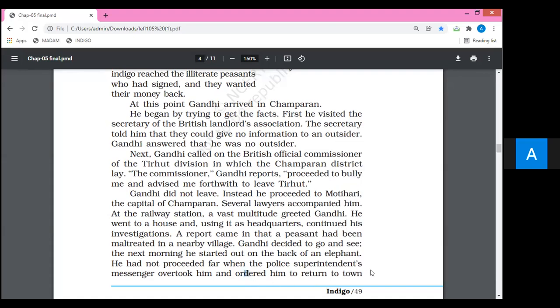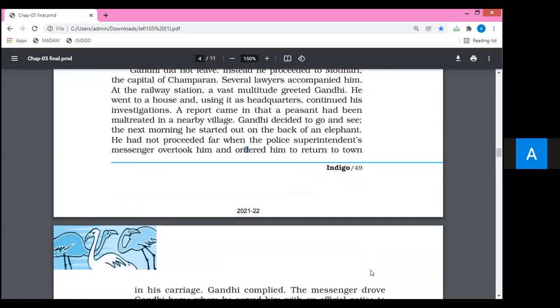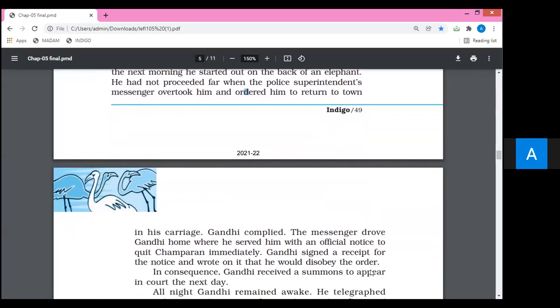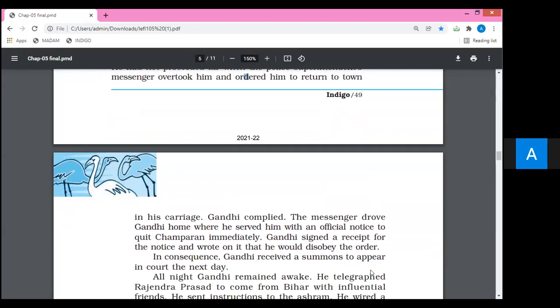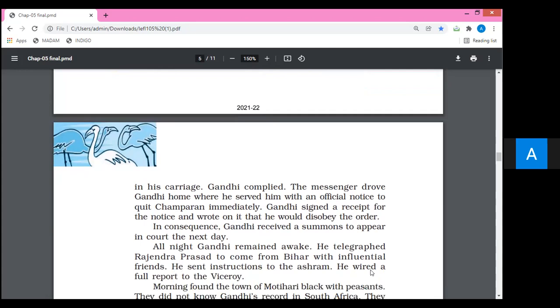While he was about to move to that place where the farmer was misbehaved with, he was overtaken by the police superintendent's messenger, and that messenger ordered Gandhiji to return to town in his carriage. Carriage, I think you are very clear, means vehicle or car. So Gandhi complied. Gandhiji agreed on that point. Complied means agreed. Note down the word, serious students.